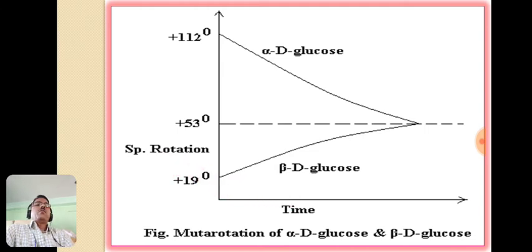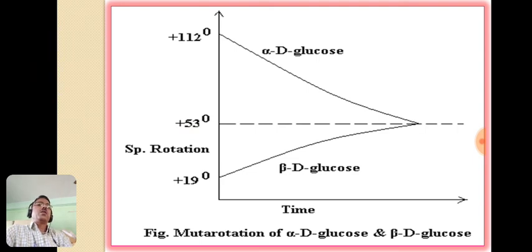When alpha D glucose is dissolved in water and allowed to stand for some time, its specific rotation falls from plus 112 degrees gradually and attains a constant value, that is 53 degrees. Whereas the specific rotation of beta D glucose is plus 19 degrees, and when it is dissolved in water and allowed to stand for some time, its specific rotation slowly increases and attains a constant value, plus 53 degrees.